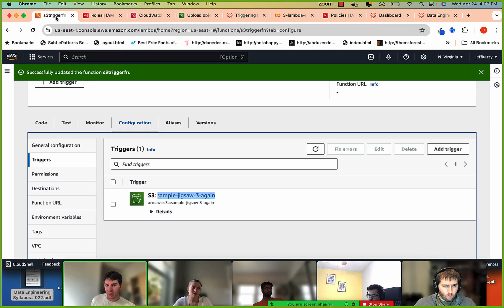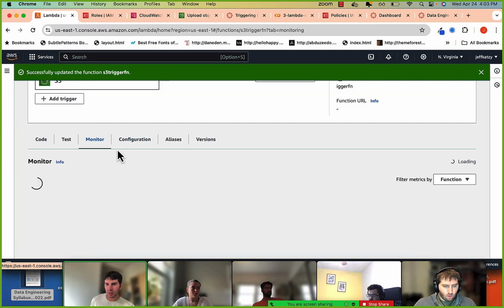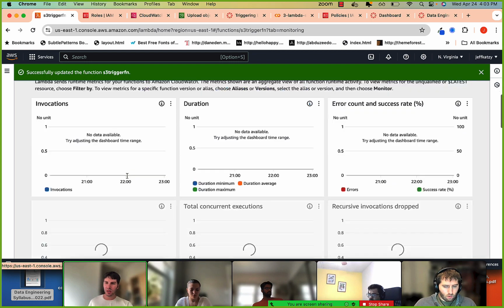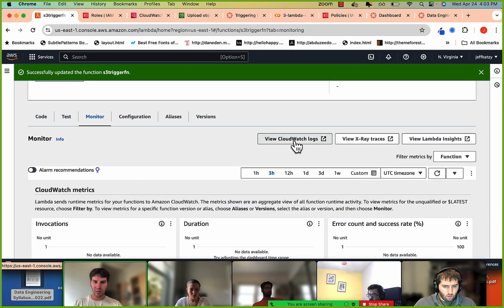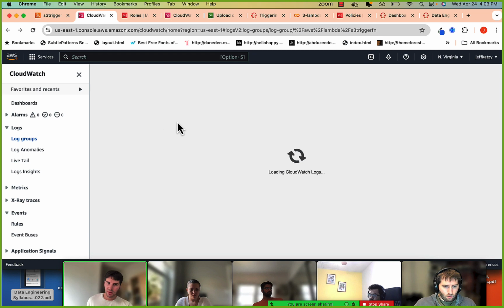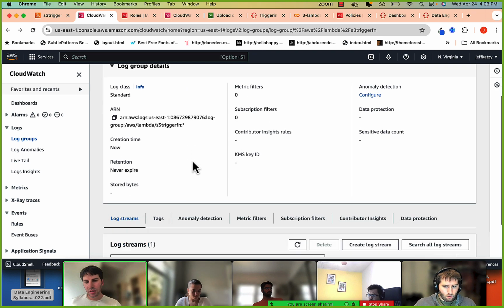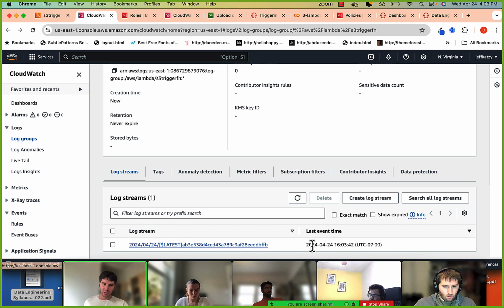Cool. Let's see if anything happened. Click on monitor, and we can go to the CloudWatch logs. It's 4:03 in my time, and right here it is, 4:03. So this triggered my Lambda function.